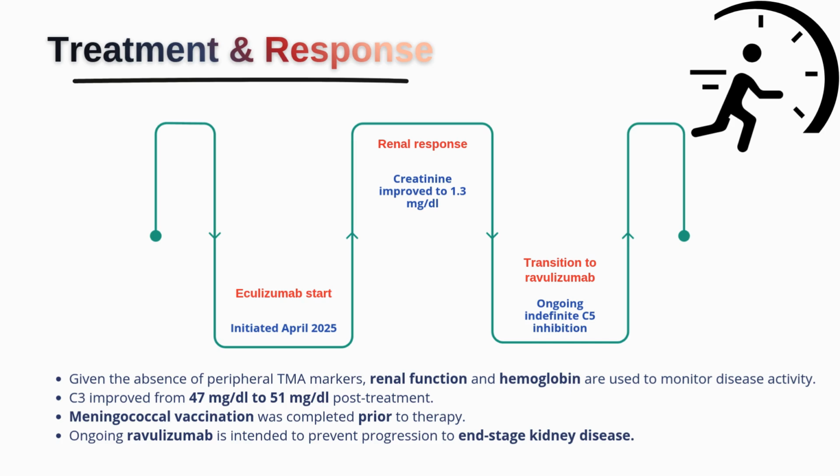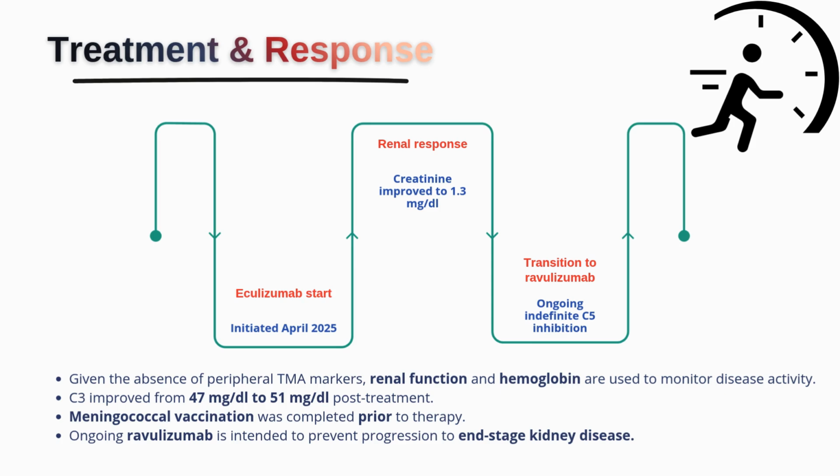By blocking C5, we can interrupt the downstream inflammatory and endothelial injury process before more irreversible kidney damage occurs. One important point in this patient is that there were no major peripheral TMA markers to follow. There was no severe thrombocytopenia. There was no marked hemolysis. Unlike classic TTP or systemic atypical HUS, we could not rely on platelet count or LDH schistocytes to monitor treatment response. Instead, the main markers of disease activity became kidney function and hemoglobin.